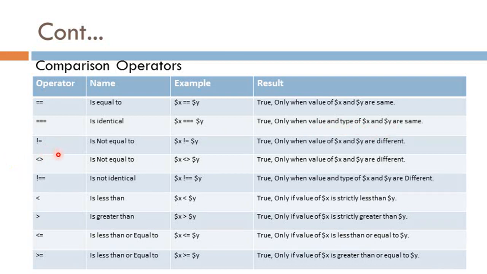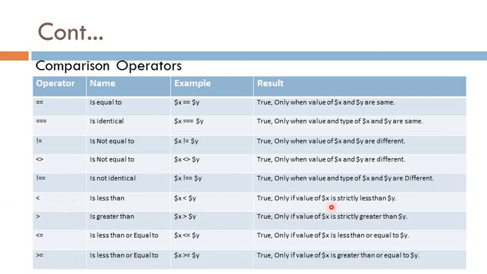Next is not equal to. It gives the true value only when the values of both operands are different. Not equal to is also written as the less than or greater than symbol. And same, it gives the true value only when the values of both operands are different. Then not identical means it gives the true value when the value or data type of both operands are different.